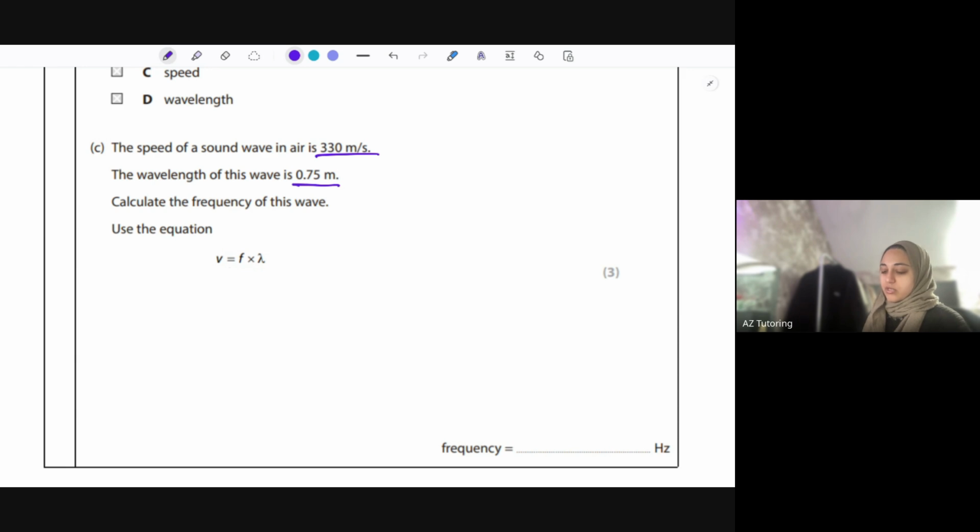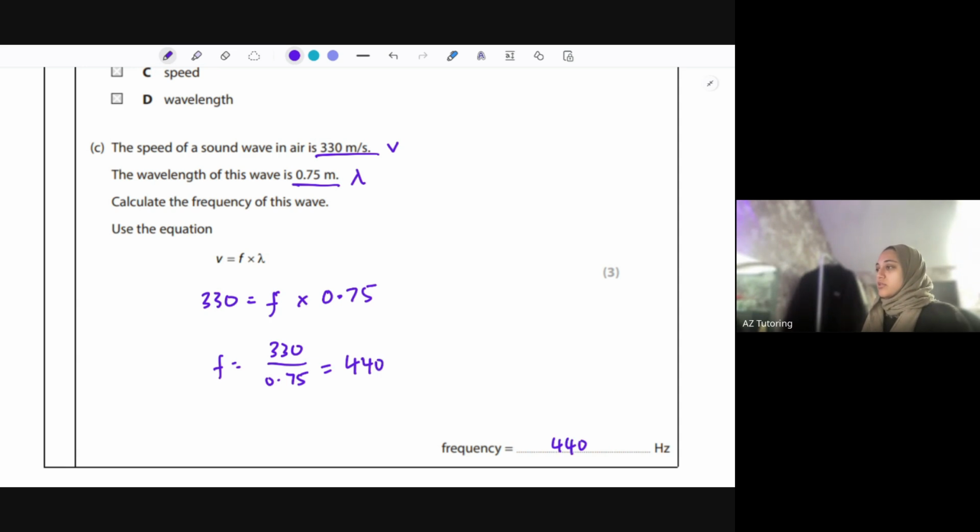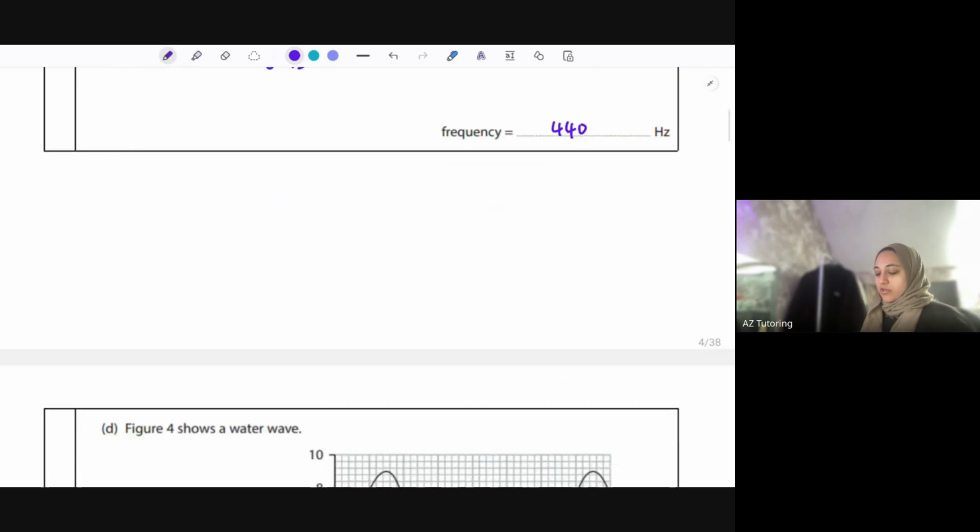So you need to know what the letters mean in this case as well. So wave speed equals frequency times wavelength. So that's lambda, the Greek letter, wavelength, and this is the speed, so v. So 330 equals the frequency times the wavelength, which is 0.75. I want to get the frequency by itself, so I need to divide by 0.75 on the other side, because that's the opposite of timesing by 0.75. Putting that in the calculator, 330 divided by 0.75, we get 440 hertz. That's the answer. Okay, moving on.